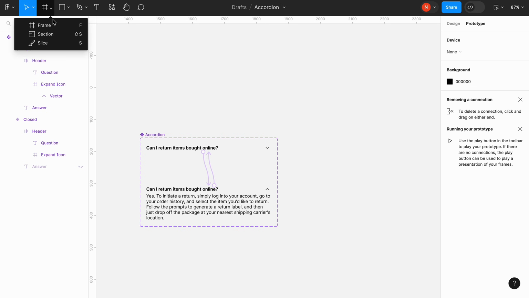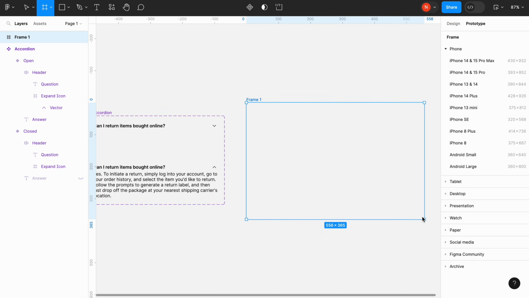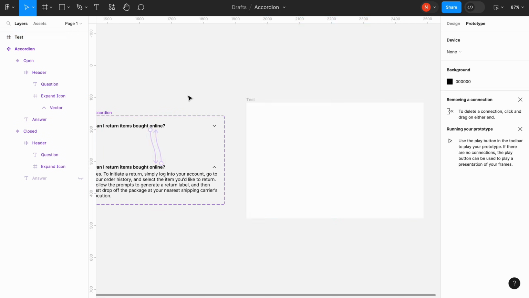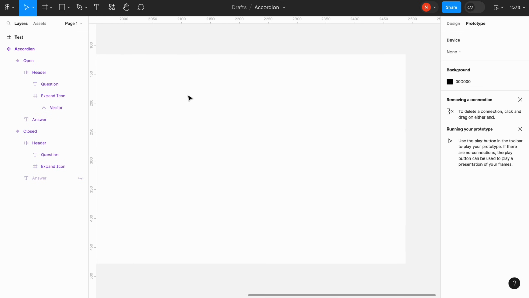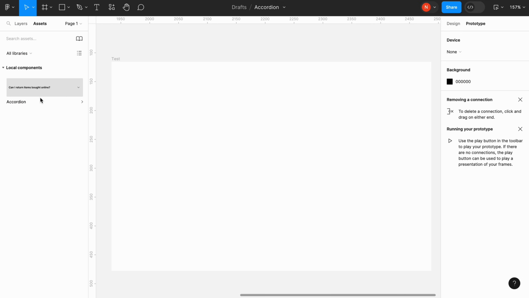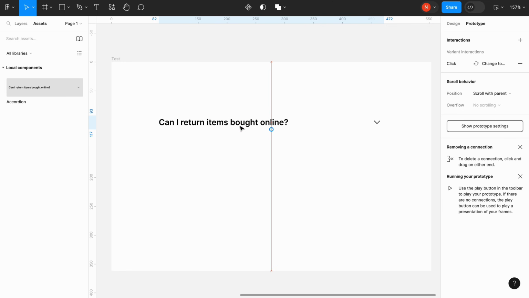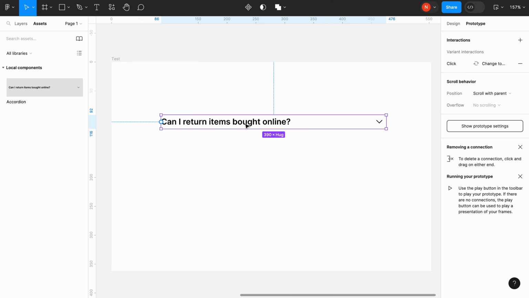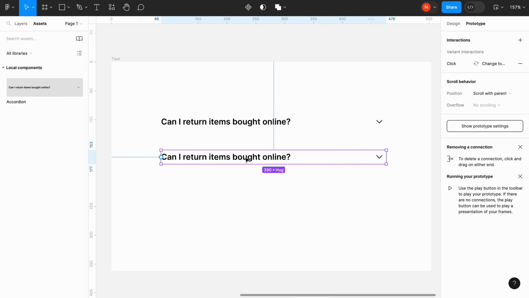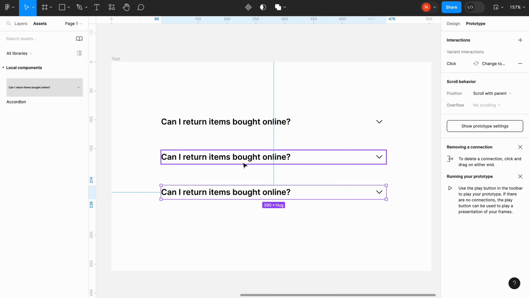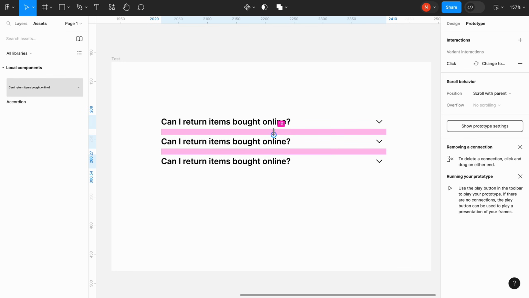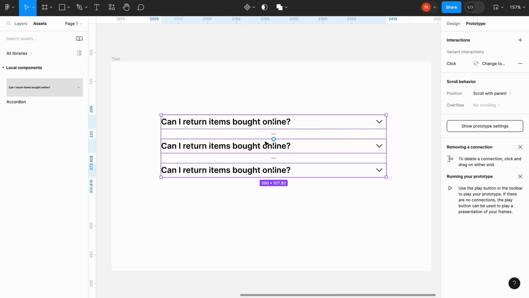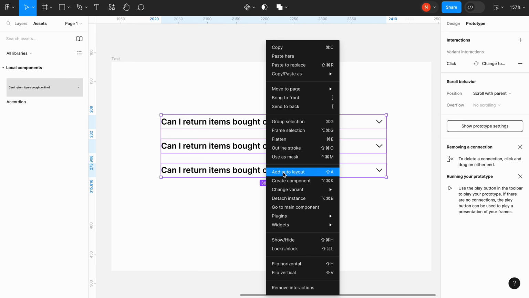It's time to test our component, and we will need to add a frame for the testing. Let's give the frame the name test, and we can put our component in this frame. Let's actually put 3 questions in it to make it look like a FAQ section. Quickly change the spacing between the questions, select all 3 and add them to auto layout.